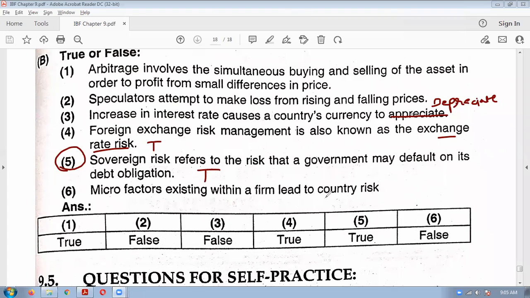Micro factors existing within a firm lead to country risk. False. Country risk is a very big term. Micro factors means small. What risk is there in the individual firm? It will not lead to country risk. We have already discussed what all will be in the country risk. So micro factors will not lead to country risk. It will lead to business risk, individual business risk, or unsystematic risk, you can say.